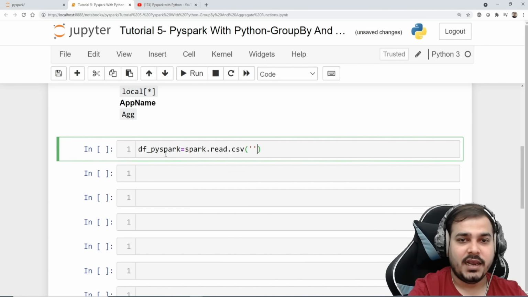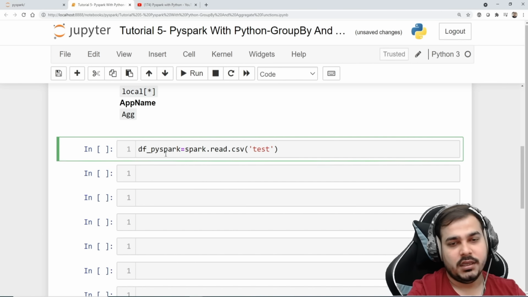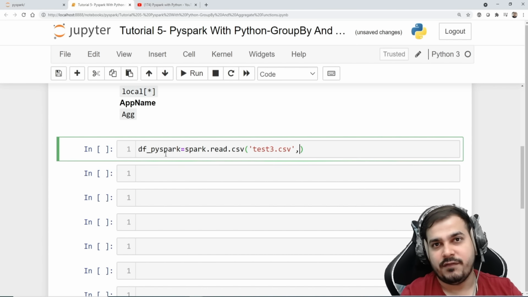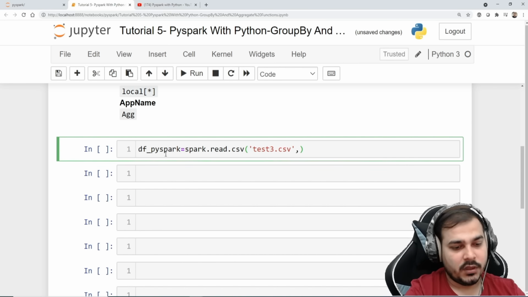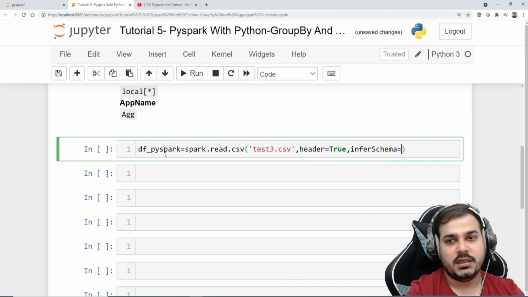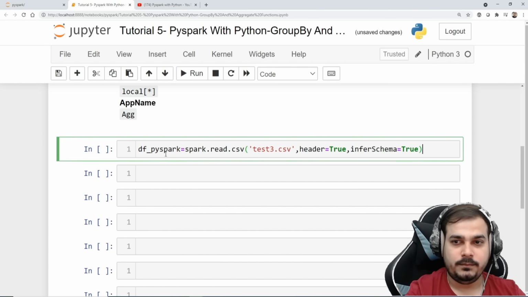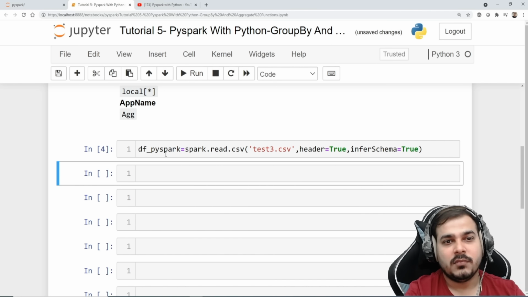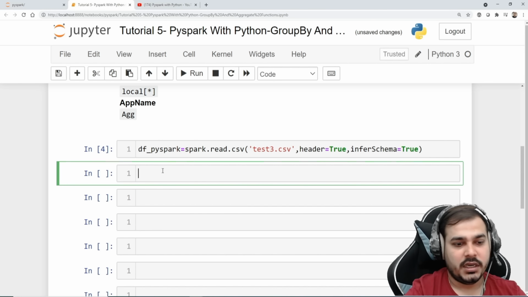The CSV file name is test3.csv, and remember I'll be giving this CSV file on GitHub also. Then I'll use header=True, inferSchema=True. Now this is my df_pyspark. In the next statement, I will write df_pyspark.show().